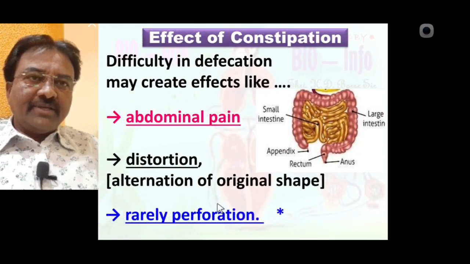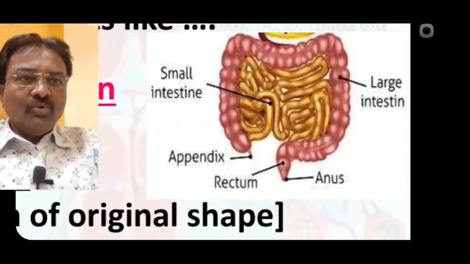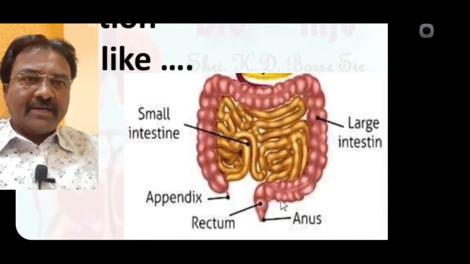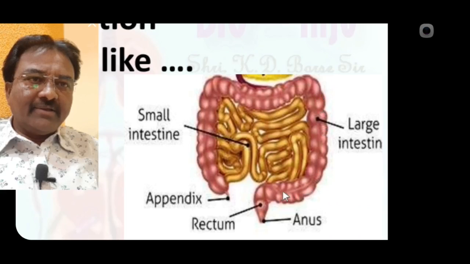This is one of the effects of constipation. The third effect of constipation is that rarely perforation is seen in the bowel or large intestinal part, like the ascending colon part, transverse colon part, descending colon part, or rectum and anus.